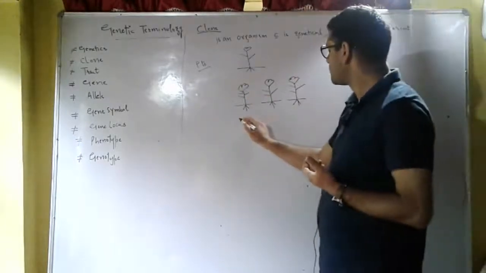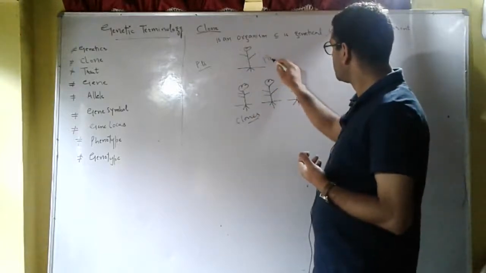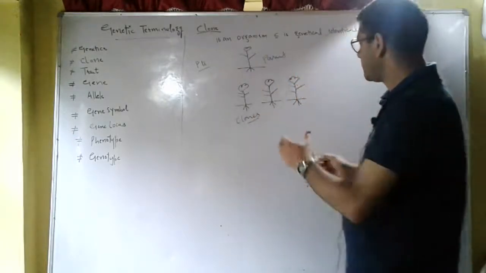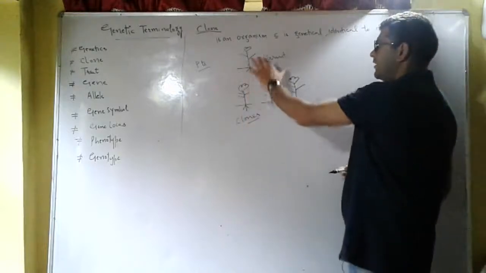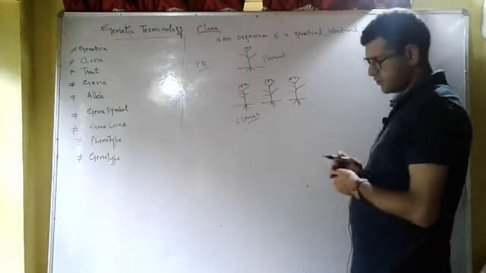So these are clones. This is the parent. That means these plants are identical to their parent. They are genetically similar to their parent, so they are also called clones.